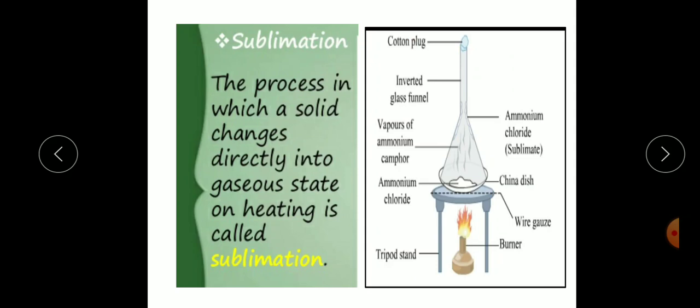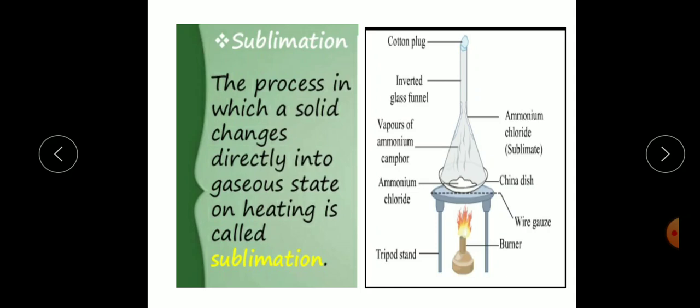Sublimation. We know that on heating, solids are converted first into liquid and then into vapor state. Similarly, on cooling, vapors are converted first into liquid and then into solid. But some solids on heating change directly to their vapor state without passing through the liquid state. The change of state from solid to vapor directly, or from vapor to solid, without passing through the liquid state, is called sublimation.